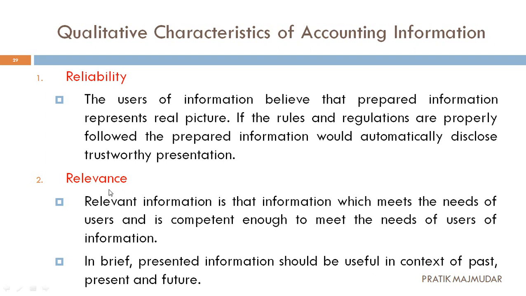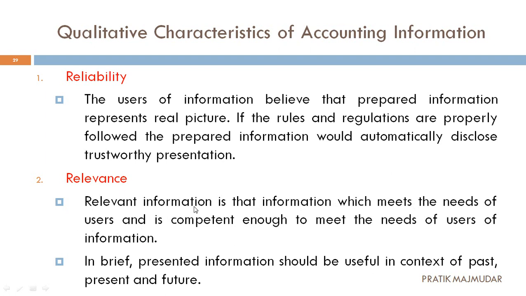Next one, that is relevance. What is called relevance? Relevant information is that information which meets the needs of the users. Actually what we want and whether we are going to get that from this or not. As you watch my videos, if you are not able to grasp what I want to say, then you are not going to watch it again. That is called relevance.